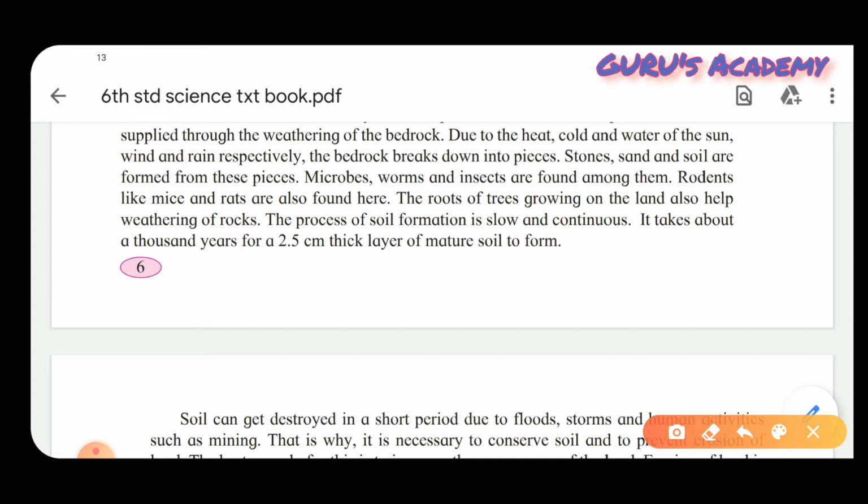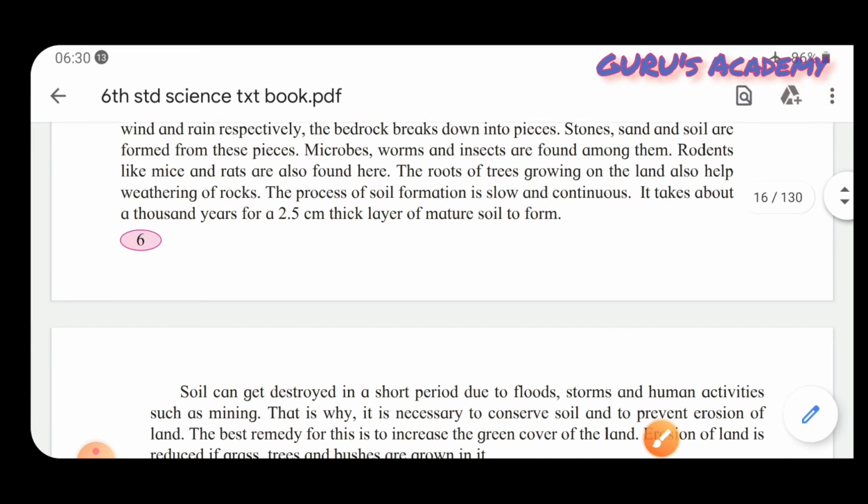The process of soil formation is slow and continuous. It takes thousands of years for a 2.5 centimeter layer of mature soil to form. So you all can imagine, mature soil takes thousands of years for its formation.